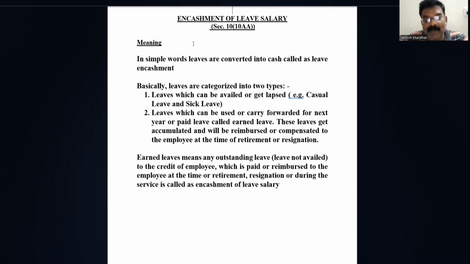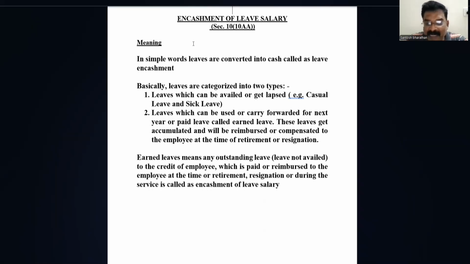There is one more leave called earned leave. The concept of earned leave is, if I do not utilize the leave, or if I'm not going to avail the leave, that unutilized leave can be encashed. Those types of leave we call earned leave. Here we are talking about the same thing: leave which can be used or carried forward for the next year.